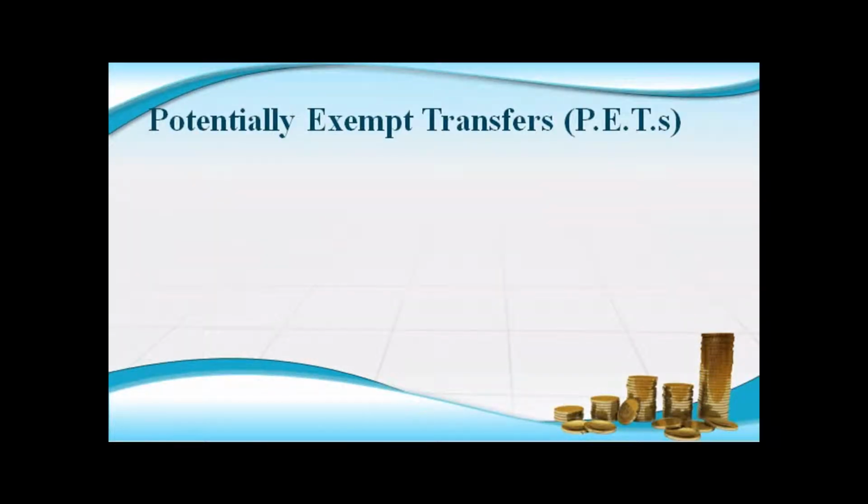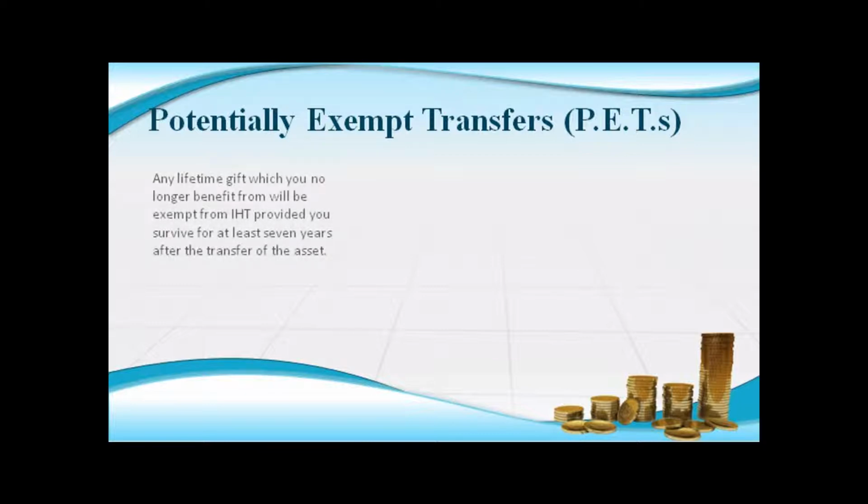Giving away your assets during your lifetime is one of the most effective ways of reducing your IHT liability, especially if you own high-value assets. In general, any lifetime gift which you no longer benefit from will be exempt from IHT, provided you survive for at least 7 years after the transfer. Failing this, IHT will be payable on a sliding scale, referred to as taper relief. This relief is applied as follows.